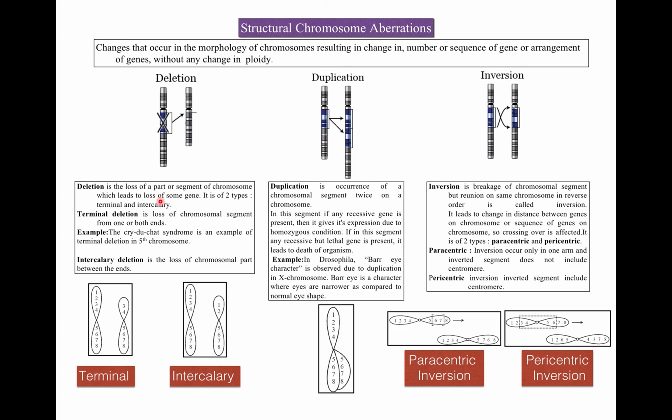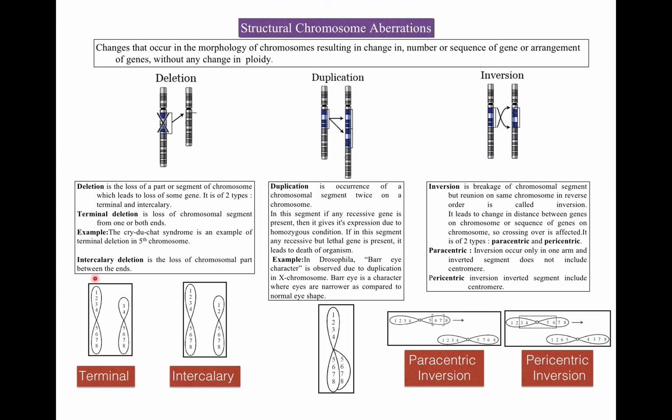Deletion can be of two types: terminal deletion or intercalary deletion. When there is a loss of a chromosomal segment from one or both the ends, then the deletion is known as terminal deletion. Here, this is a chromosome. These are the genes 1, 2, 3, 4, 5, 6, 7, 8. So, there is a deletion. There is a loss of a chromosomal segment, that is 1 and 2. So, here the chromosome has genes 3, 4, 5, 6, 7, 8. So, there is a loss of 1 and 2 genes.